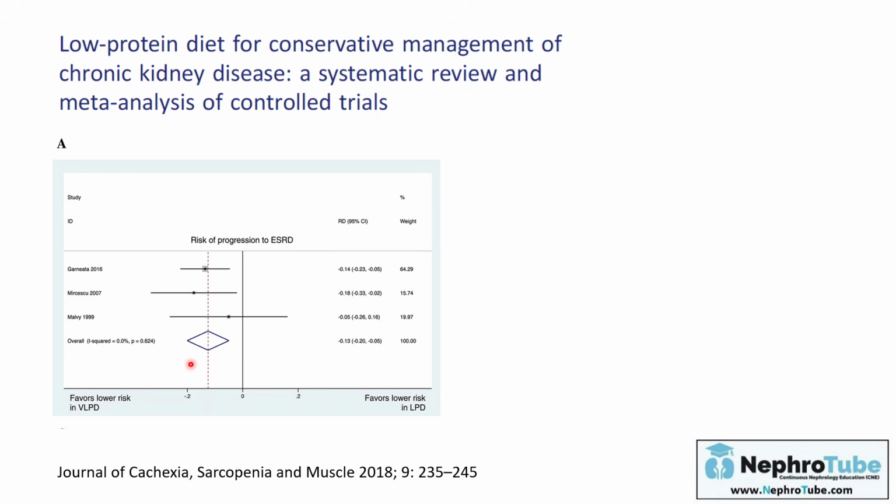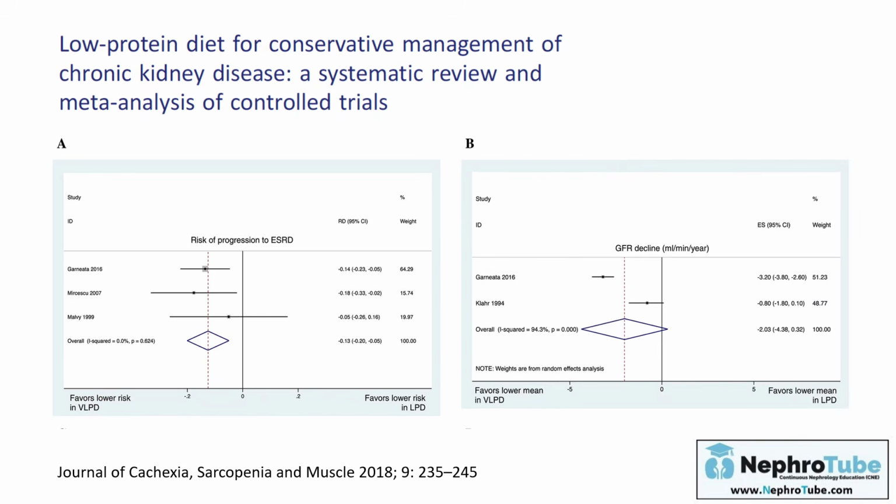the results of this meta-analysis favor the use of very low protein diet. The risk of progression to end-stage kidney disease was lower with very low protein diet. Also, the GFR decline was less in patients on very low protein diet. So it seems that very low protein diet is more effective in delaying CKD progression than low protein diet. But again, it must be used in patients who have the will and who understand well the role of consuming a very low protein diet.